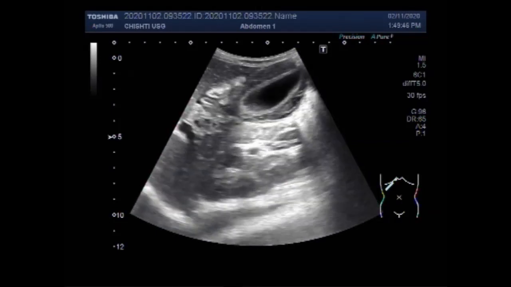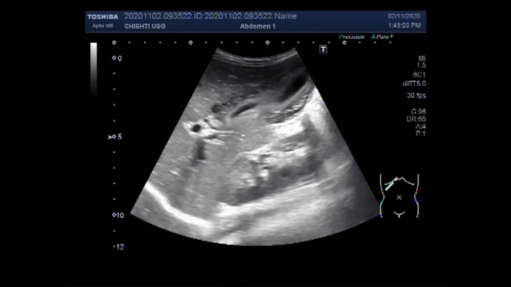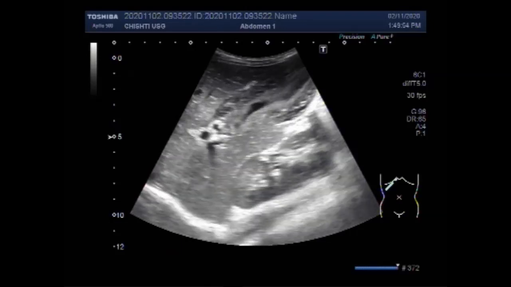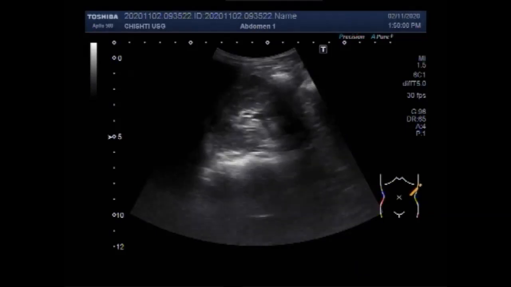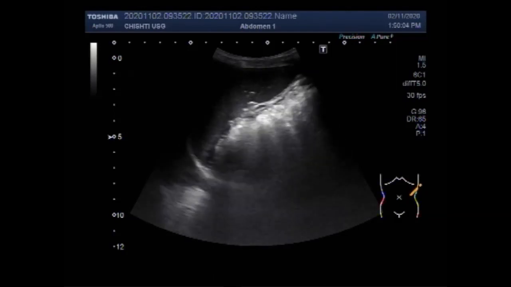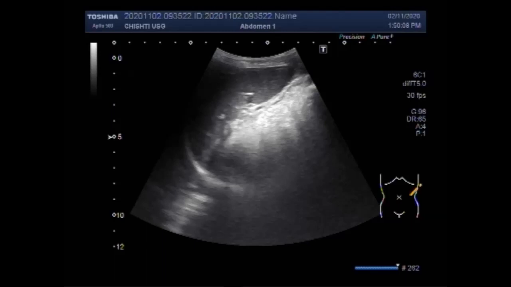Gallbladder wall thickness is frequently observed in patients with acute hepatitis A in children. Hepatitis A is more common in children as compared to hepatitis C and B. You can see the spleen and it looks normal. The size is also normal.